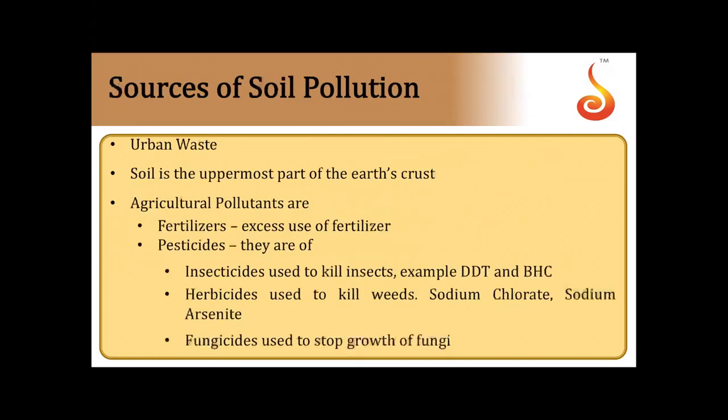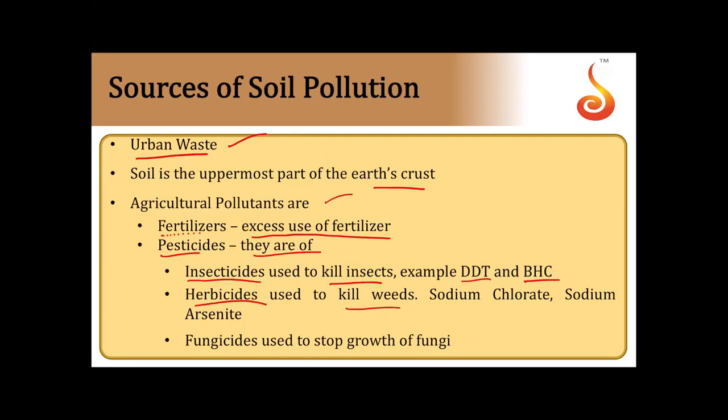Then comes soil pollution. The sources of soil pollution are urban waste; the soil is the uppermost part of the earth's crust. And agricultural pollutants are fertilizers, which if used in excess will cause pollution as a waste. Then pesticides; there are different types. Insecticides are used to kill insects, and examples are DDT and BHC.